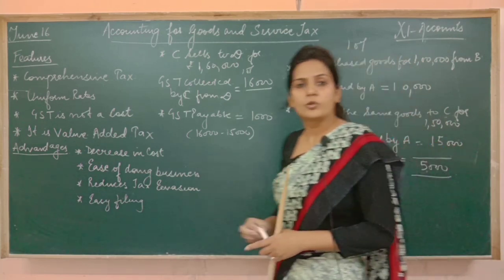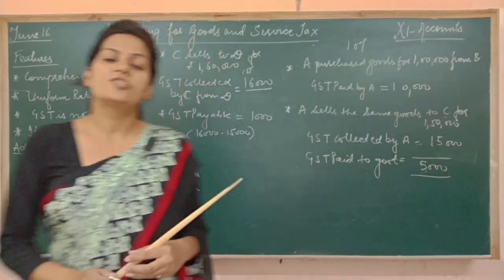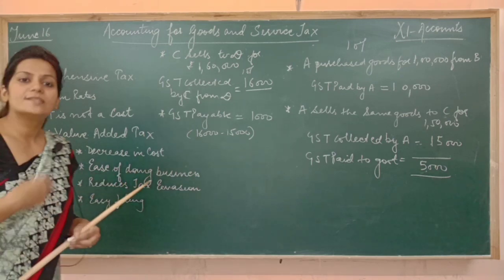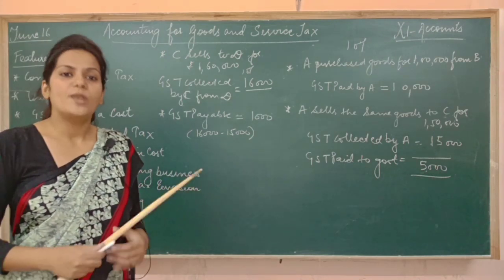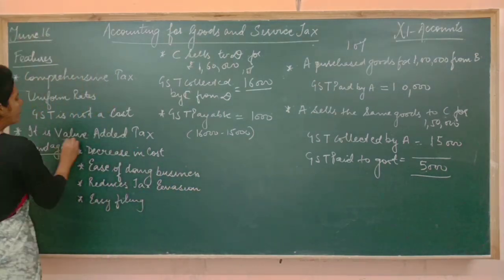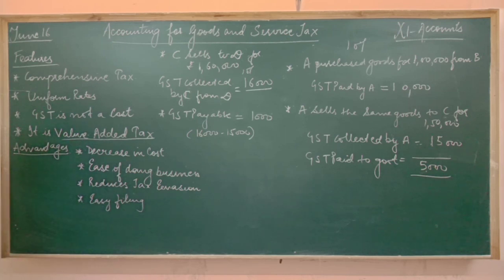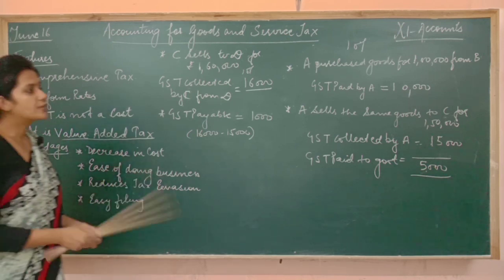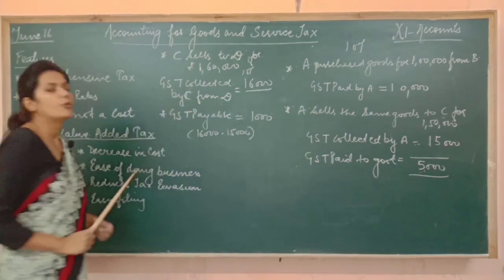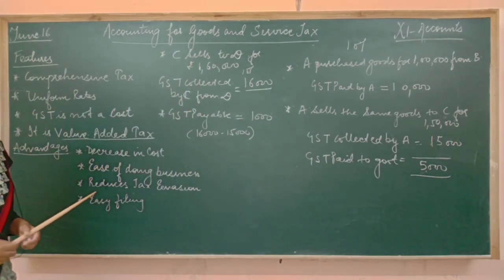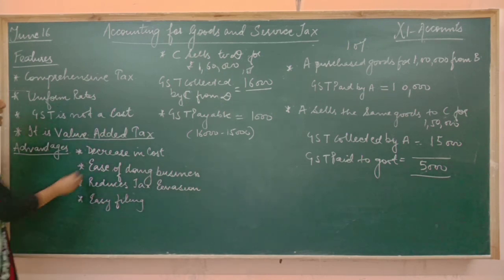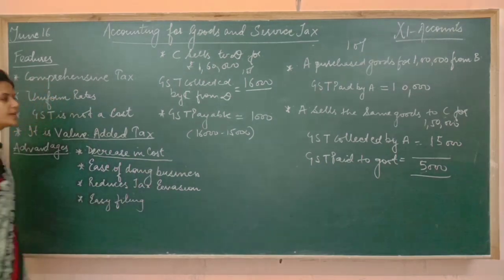So what we can conclude out of this illustration is that GST is charged on value addition, and value addition means the expenses incurred to make the goods saleable in the market. So GST is a value added tax. Now see, actually how much tax has been paid? Actually 5,000 and 1,000. Only 6,000 rupees have been paid to the government in the form of tax. So the first and the biggest advantage is GST leads to decrease in the cost.